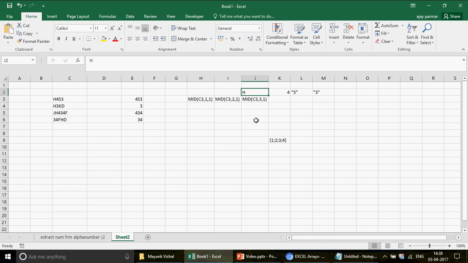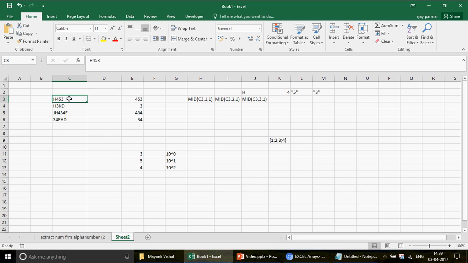So finally, when you are able to find the position, 4 is on the second position, 5 is on the third position, and 3 is on the fourth position, we reverse the order. So we created the array with 4 3 2 1. If I look at this example, in order to multiply with 10 raised to power 0, I have to keep 3 here, and then I have to keep the 5, and then 4. This is going to be multiplied with 10 raised to power 0, which I showed you. This has to be multiplied with 10 raised to power 1, and this with 10 raised to power 2, because